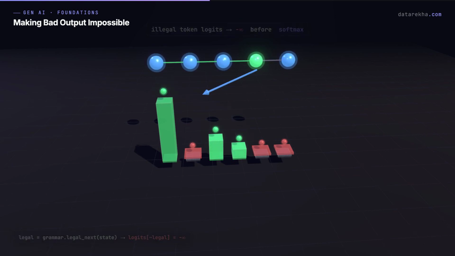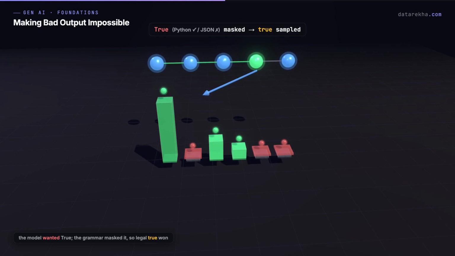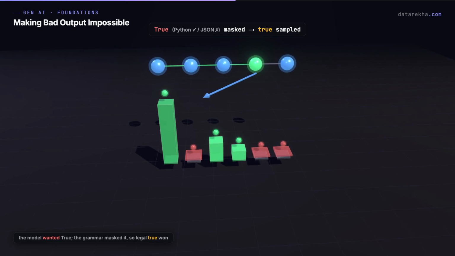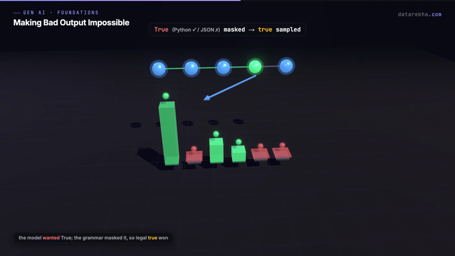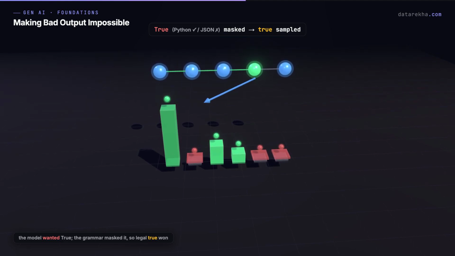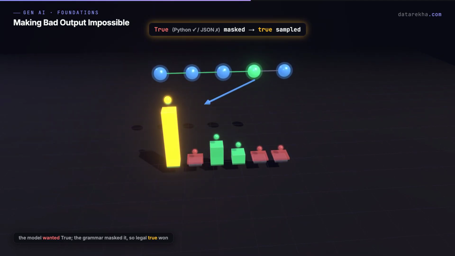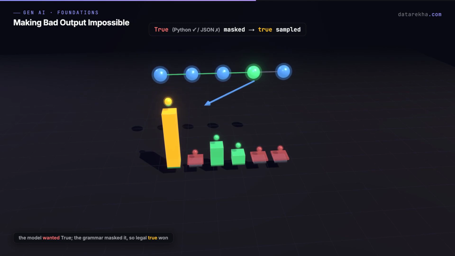Watch one decisive moment. The model is at a value position and its favorite token is capital T True. In Python, that is a perfectly normal word. In JSON, it is illegal. The grammar masks it to nothing. So the next best legal token, lowercase true, wins instead. No retry, no parser error, valid by construction.